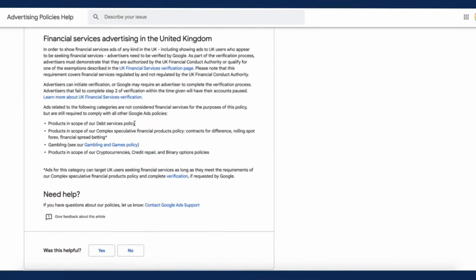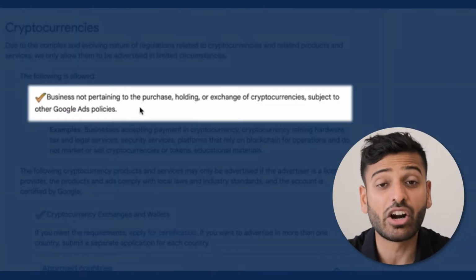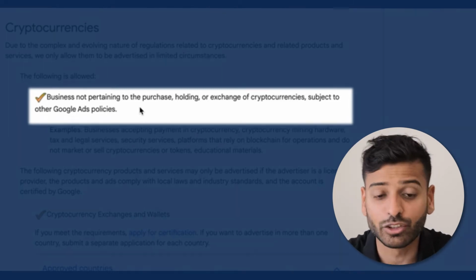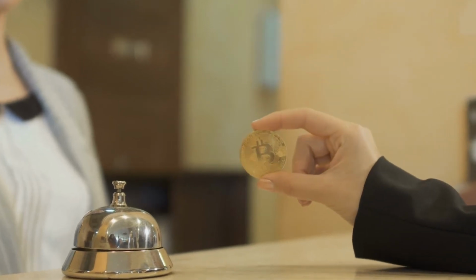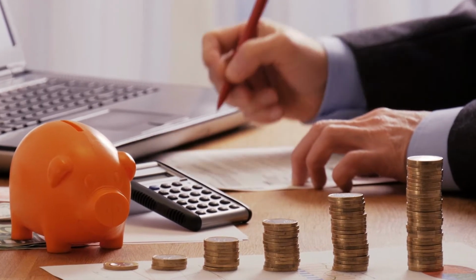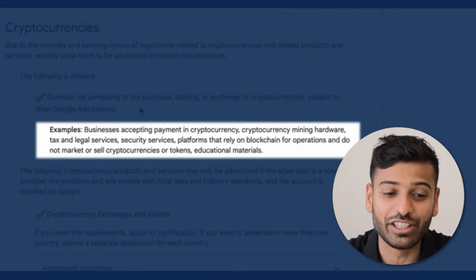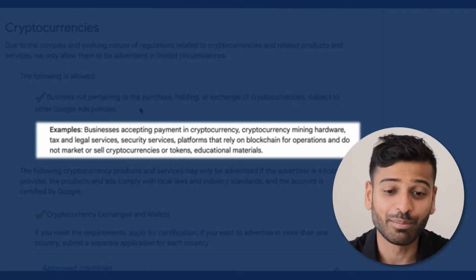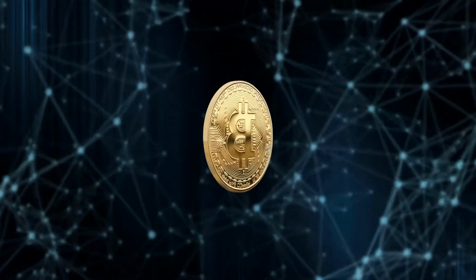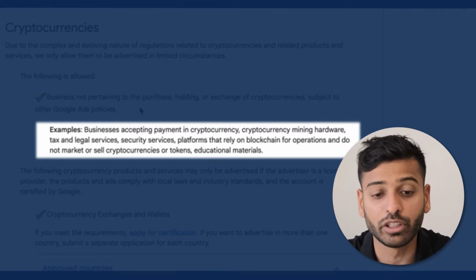So Google is a little vague about advertising crypto projects, right? So if we look at what they say, you are allowed to promote businesses that are not pertaining to the purchase, holding, exchange of cryptocurrencies. So for example, businesses that accept cryptocurrency payments, cryptocurrency mining hardware is allowed, tax and legal services are allowed, and that's a big one, especially considering how complicated NFTs are making people's tax returns. Platforms that rely on blockchain for operations and do not market or sell cryptocurrencies or tokens. So there are a lot of projects that don't have tokens, but they are involved in the crypto world.